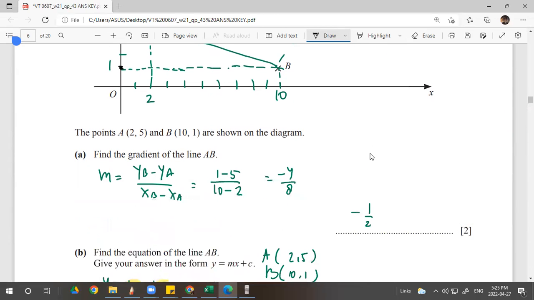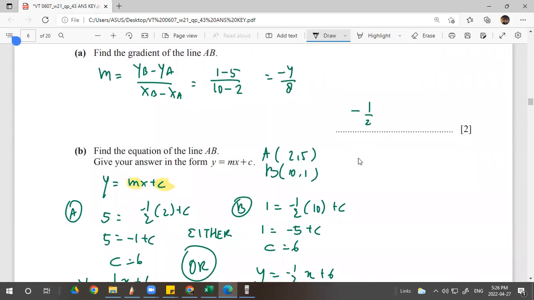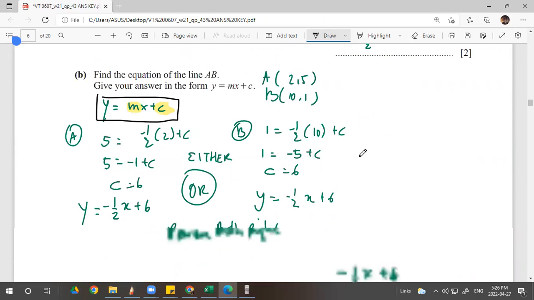Find the gradient of line AB. Very simple. Just insert the formula, yB minus yA, right? And then over xB minus xA, done. -4 over 8, which is -1/2. And find the equation of line AB. Use the formula y equals mx plus c. You can choose either one. You don't have to write both.